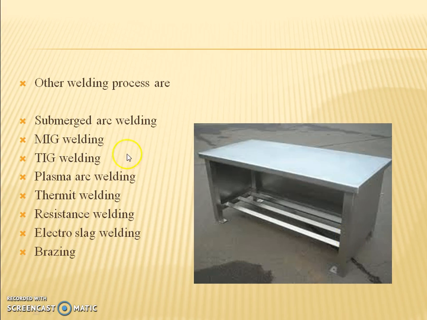So here are some of the welding processes done in low carbon steels. We can do submerged arc welding, MIG welding, TIG welding, plasma arc welding, thermite welding, resistance welding, electroslag welding and brazing processes. So this is a live example, a photo of a live example.